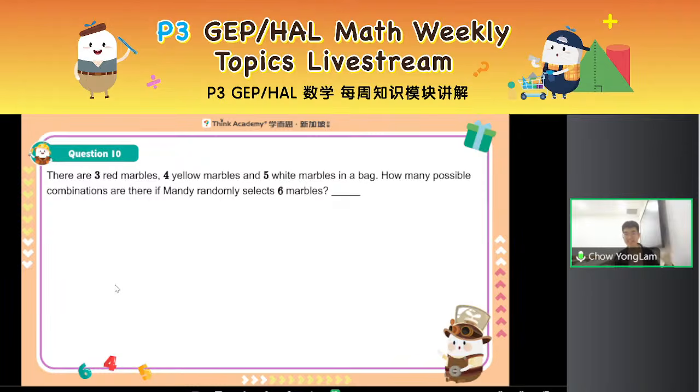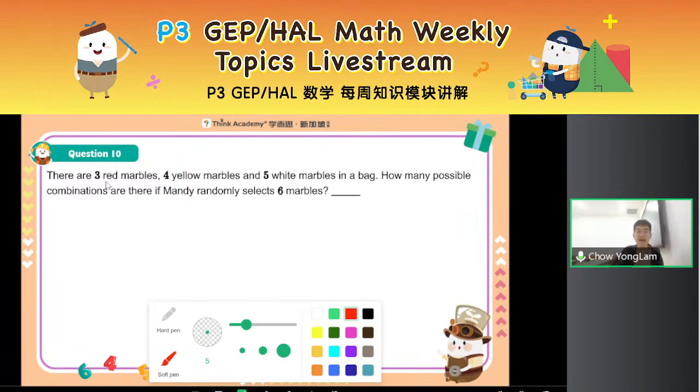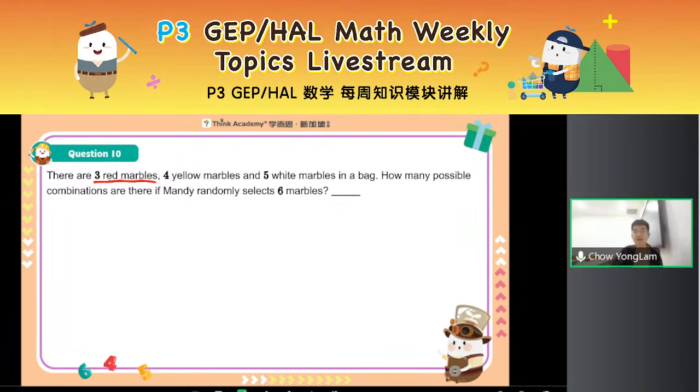Right, now this is another type of enumeration problem. I'm not forming numbers, right? But let's read how it goes. There are 3 red marbles, 4 yellow marbles, and 5 white marbles in a bag. How many possible combinations are there? Combination means, right, mixing of marbles, groups that you can form if Mandy randomly selects 6 marbles, right?